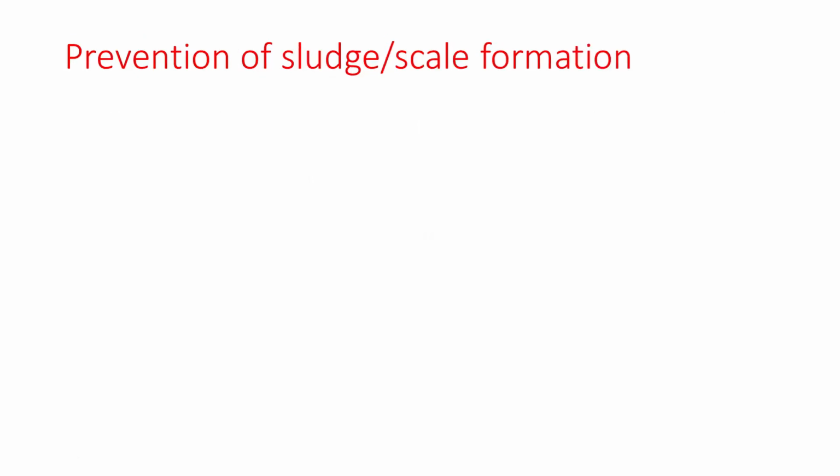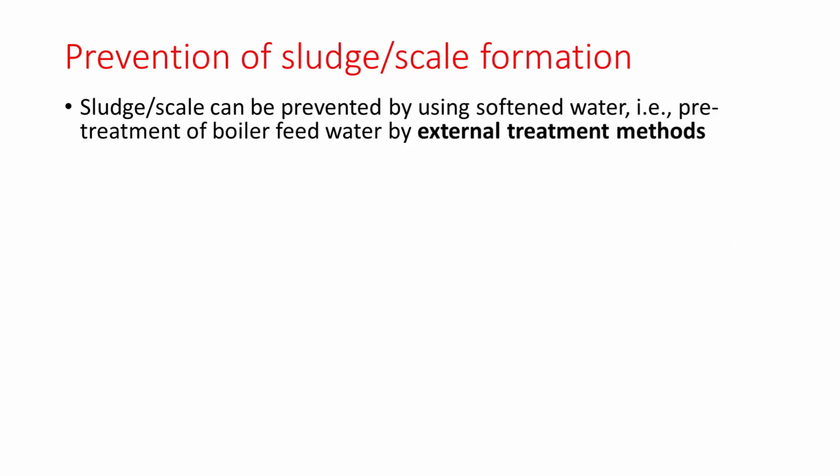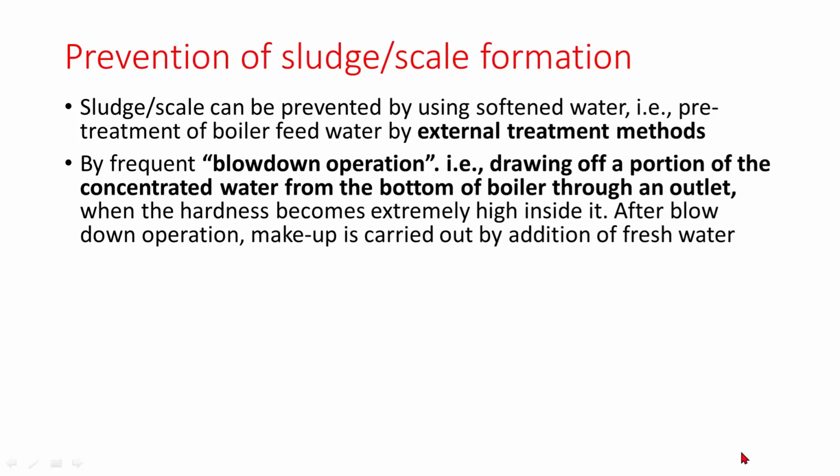Prevention of sludge and scale formation. Sludge or scale can be prevented by using softened water, that is, pre-treatment of the boiler feed water by external treatment methods, and by a frequent blow down operation.